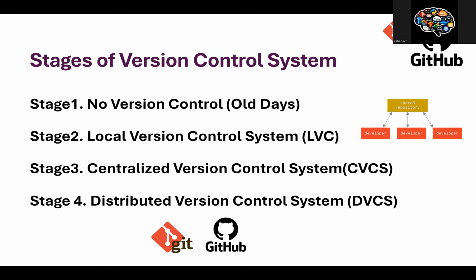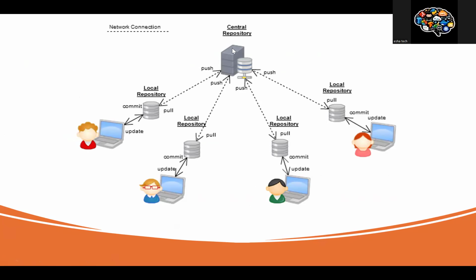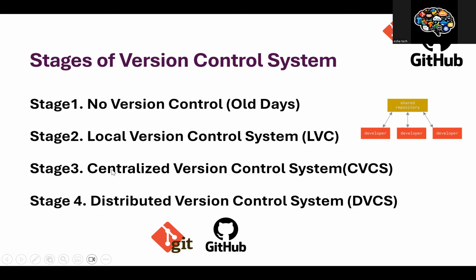But here one thing you have to understand is, if you wanted to collaborate, this is our central repository. Repository means it's a kind of folder where you store all the source code in one server. So one single server has access for multiple developers, and this is called a central repository, which means the centralized version control system.